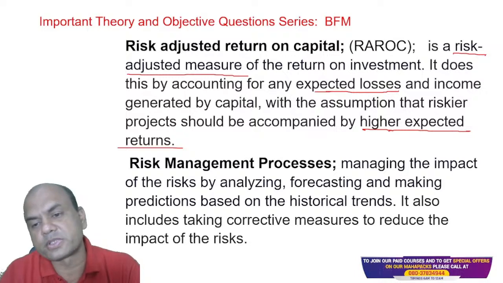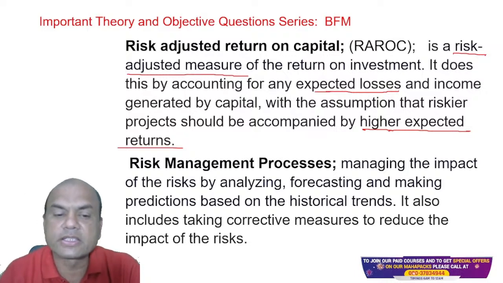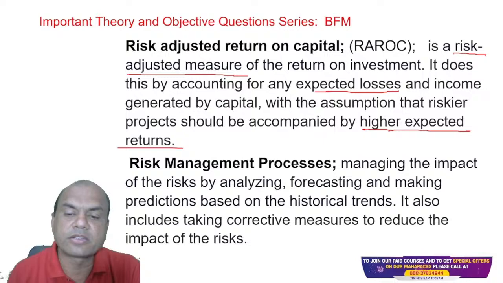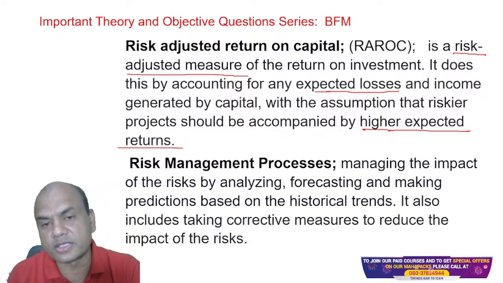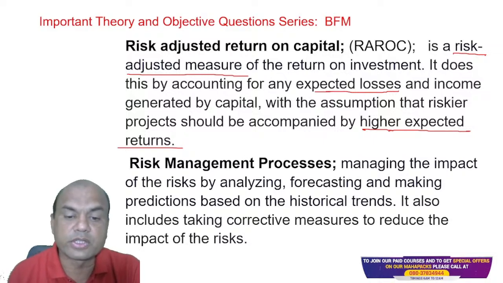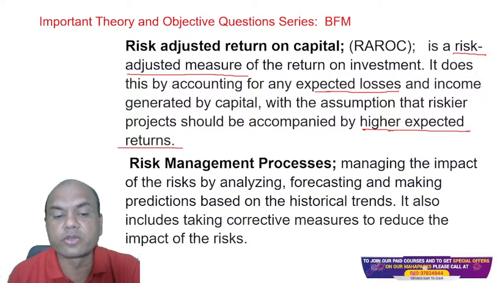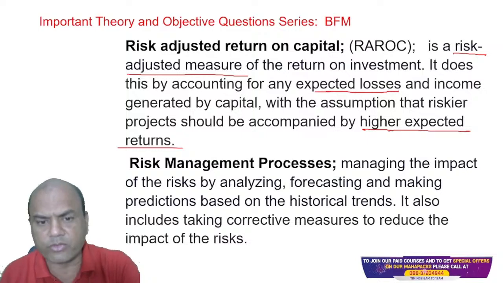What does the risk management process mean? Managing the impact of the risk by analyzing, forecasting and making predictions based on the historical trends. It also includes taking corrective measures to reduce the impact of the risk. So what do you mean by this?